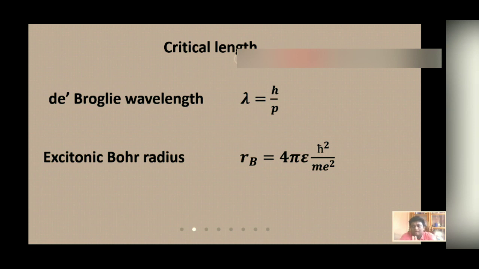Now, if we reduce the size of the material so that the crystallite size becomes less than a few hundred nanometers, then what will happen? As the size is less than the scattering length, less than the mean free path, the electron will not experience any scattering at all. So, as a result, the resistivity, conductivity, etc., will be changed. So, what will be this length scale?